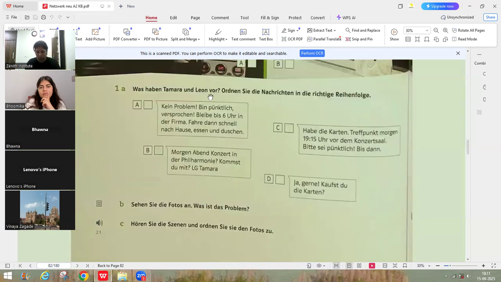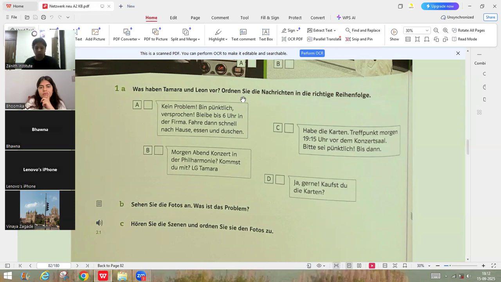Do you know the meaning of the verb vorhaben? Haben is to have, right? Do you know the meaning of vorhaben? Without searching, tell me. Beforehand. I don't know. Don't know? Okay. The verb vorhaben means to plan.